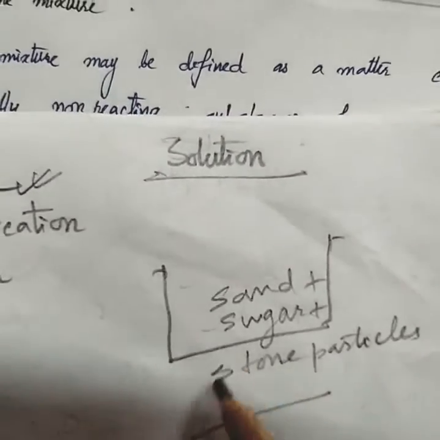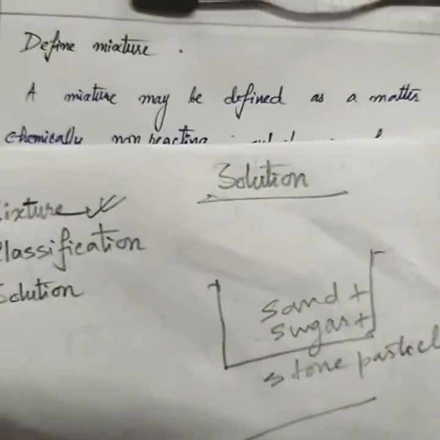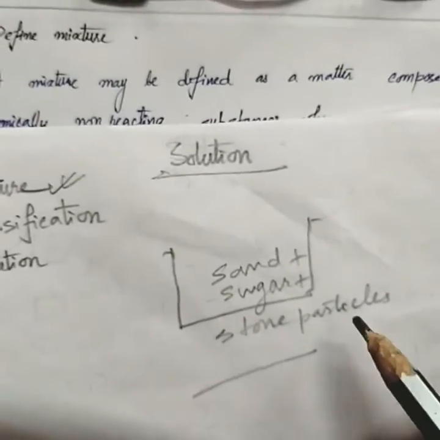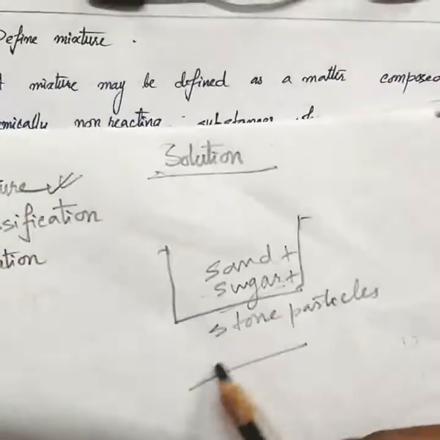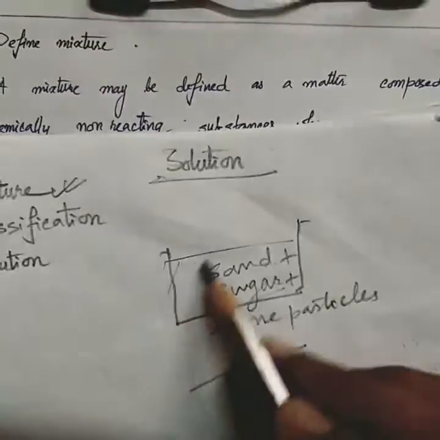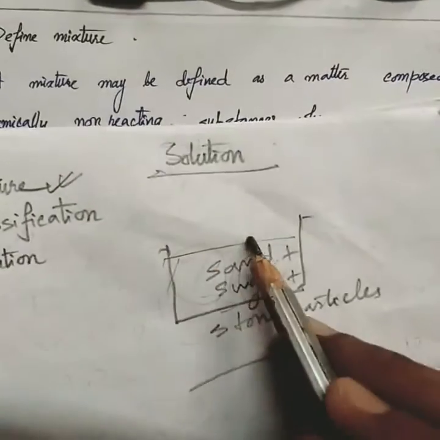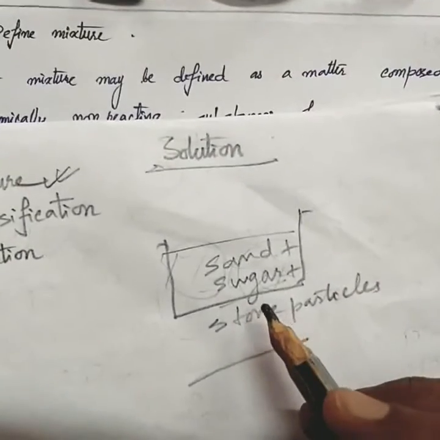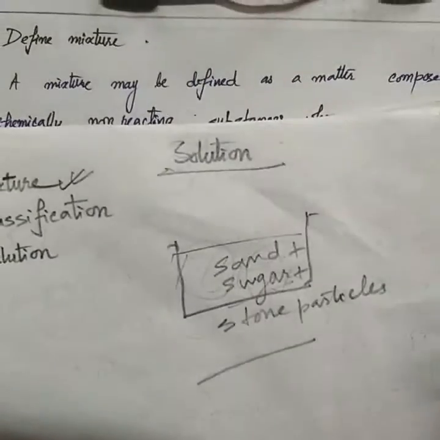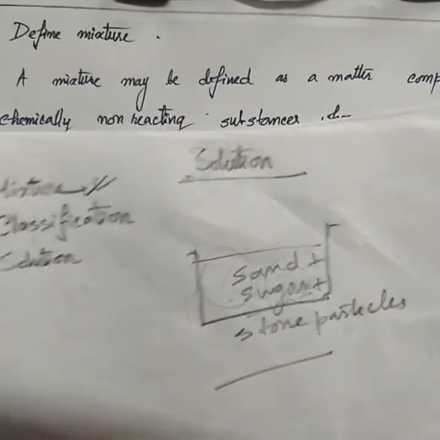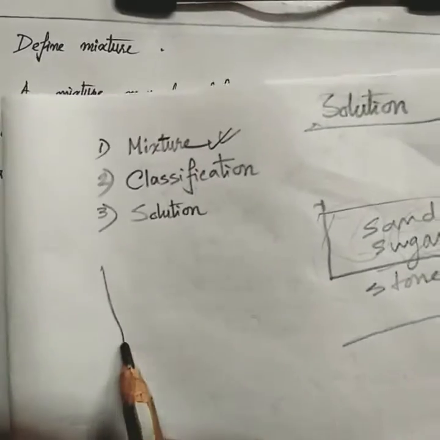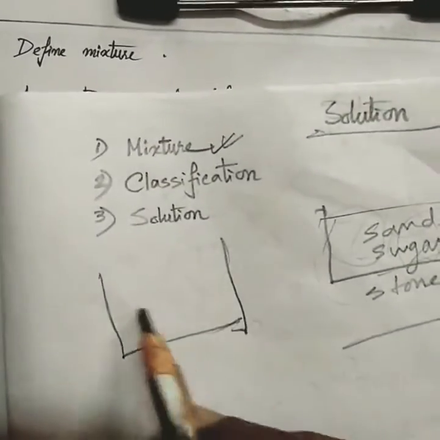Now, no matter how well you stir them, it will form a mixture in which the amount of sand, sugar, and stone particles in different portions of this mixture will not remain the same. It will vary from place to place, but it can happen for a certain type of mixture that this proportion will be constant. For an example, if you take a tumbler,